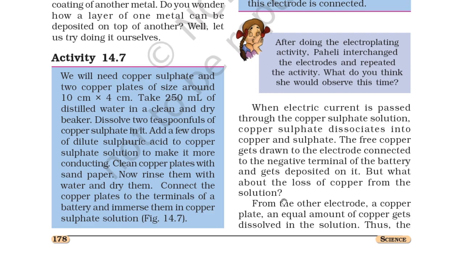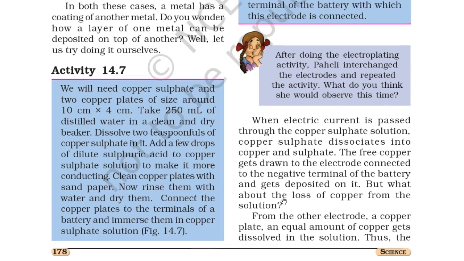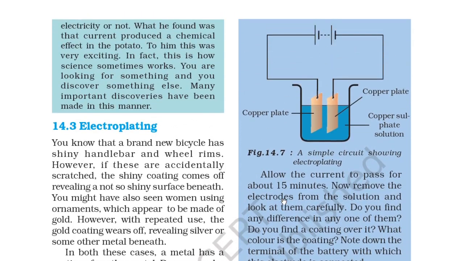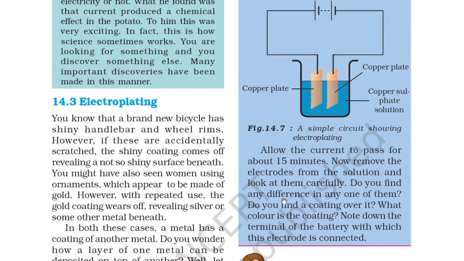Connect the copper plates to the terminals of a battery and immerse them in the copper sulfate solution as in figure 14.7. You can see the two copper plates and the copper sulfate solution. So this is a simple circuit showing electroplating. Allow the current to pass through for 15 minutes. Now remove the electrodes from the solution and look at them carefully.